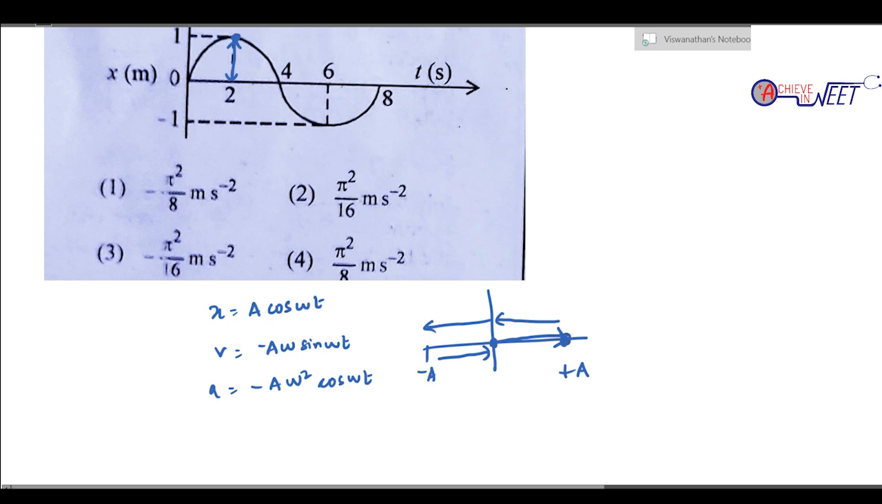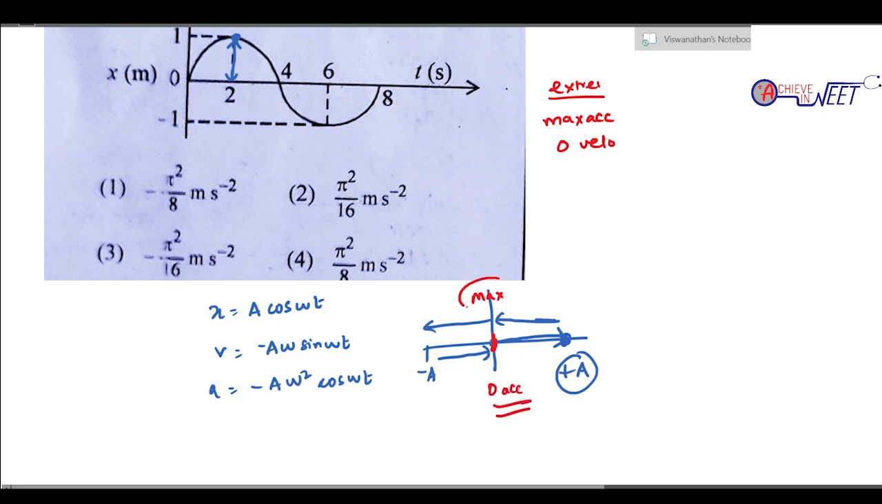So at SHM it is at plus a. So from plus a, how is the body going to move? It is going to move towards the left. So always we know, at the extremes, we are going to have maximum acceleration, and at the midpoint we're going to have zero acceleration. Extremes will have zero velocity but maximum acceleration, and at the midpoint we're going to have maximum velocity and zero acceleration.